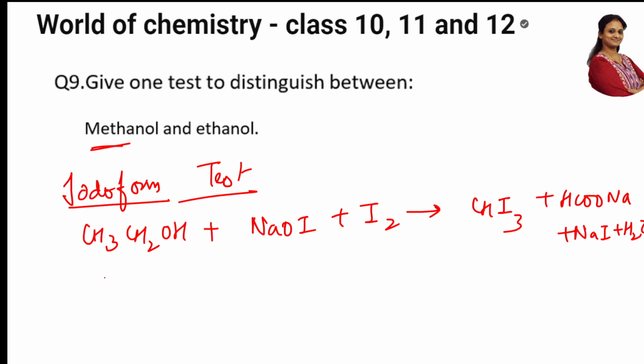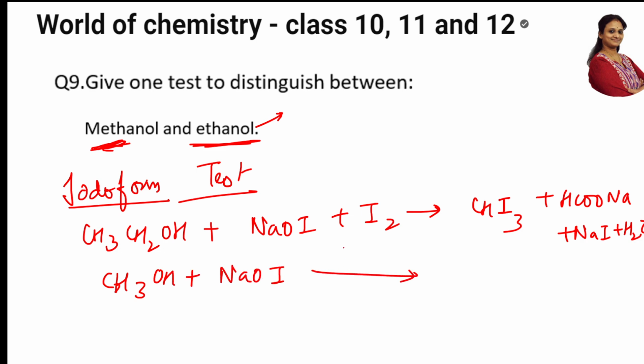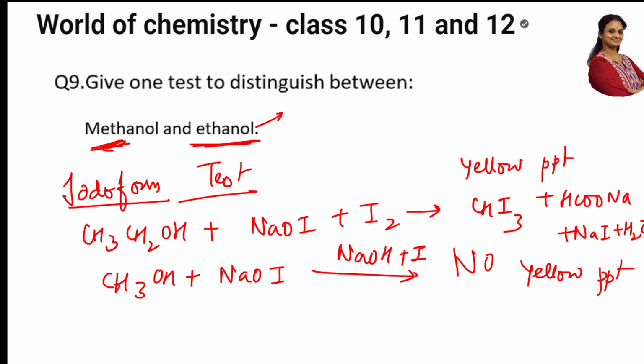When you take ethanol, it shows the iodoform test, not methanol. So with ethanol there is a yellow precipitate formation, and with methanol there is no yellow precipitate. So ethanol responds to the iodoform test and methanol does not.